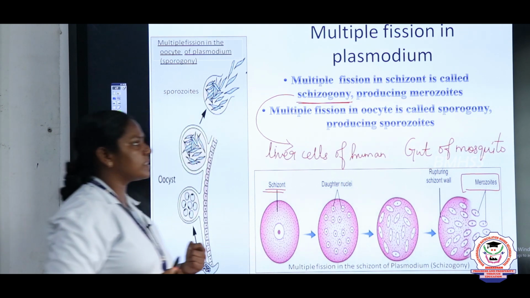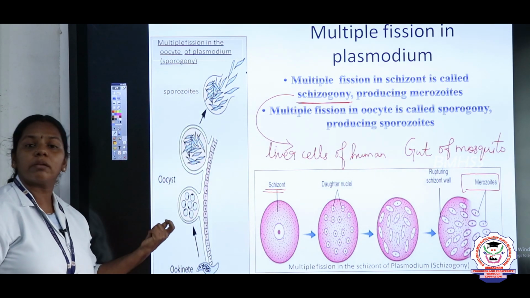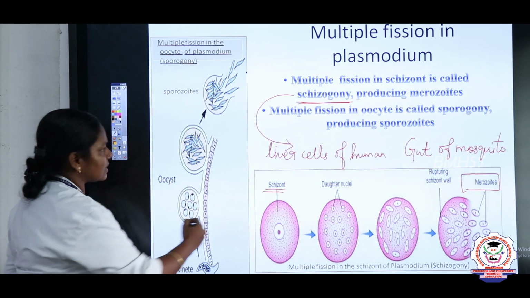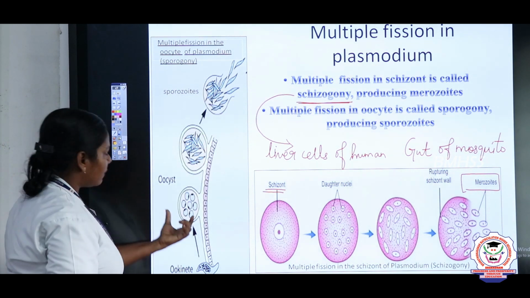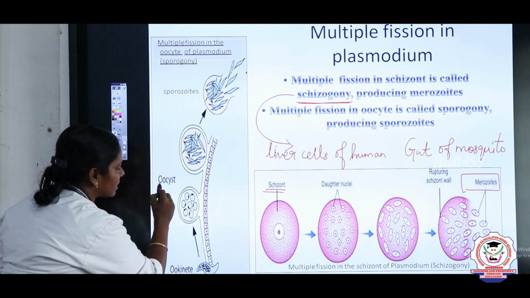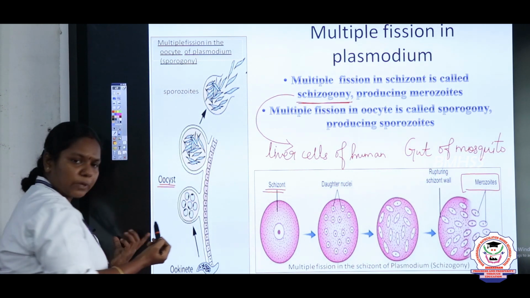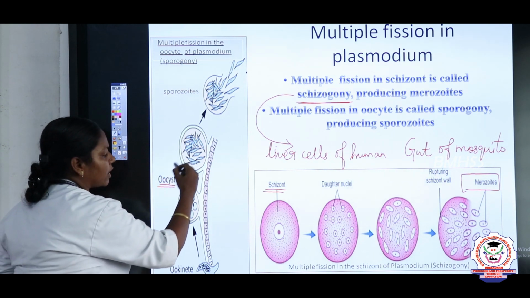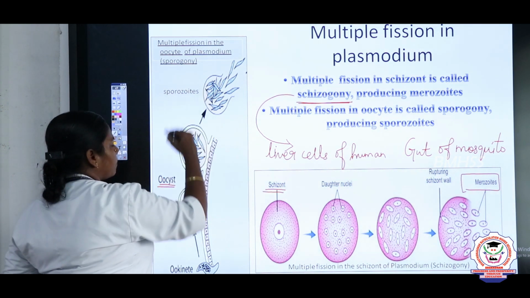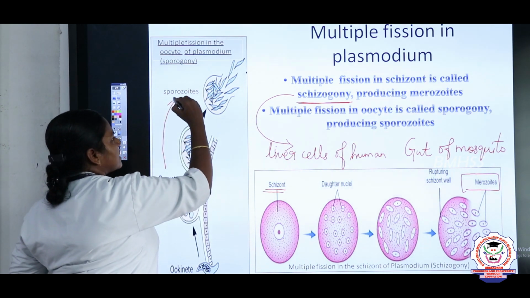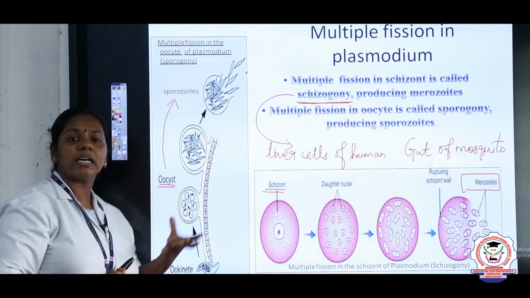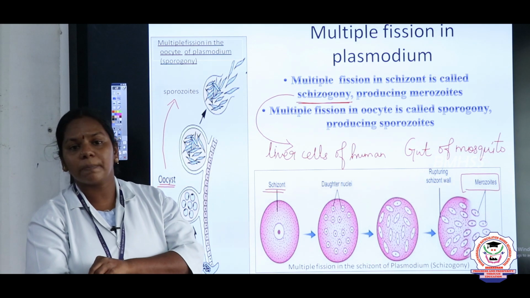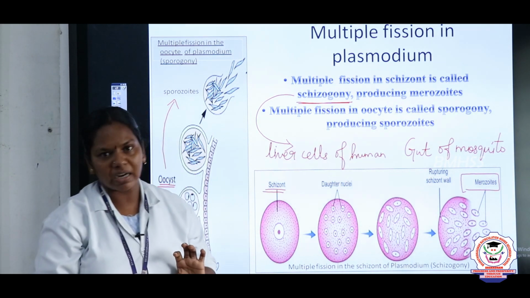And next we are going to see how the plasmodium develops in the gut cells of mosquito. Just see, these are the gut cells of mosquito. First you listen, this is the oocyst. The oocyst undergoes multiple division and produces sporozoites, and later they are stored in the salivary glands of the mosquito, and when it bites a normal person, the person also gets malaria, right.